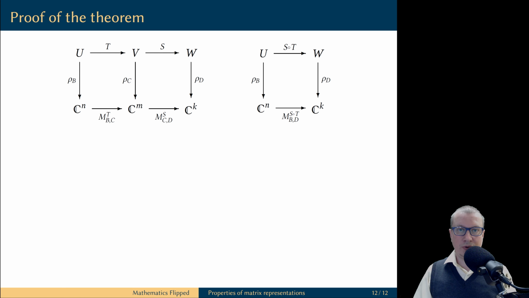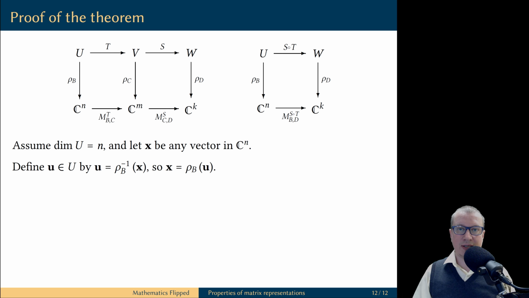We are still going to use this visual aid to go through the formulas in the proof. We start with the same setup as in the proof of the previous two theorems. Let's look at the product of the matrix representation of the composition of linear transformations with the vector x. First, the vector x is rho B of vector U, and we are going to use the fundamental theorem of matrix representation applied to the composition of linear transformations.